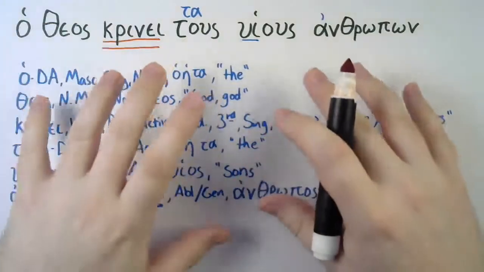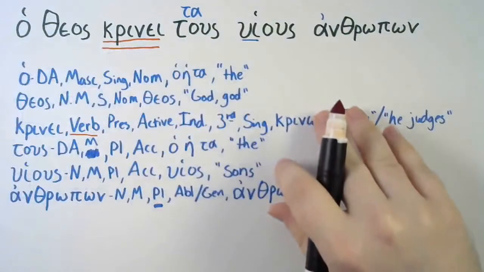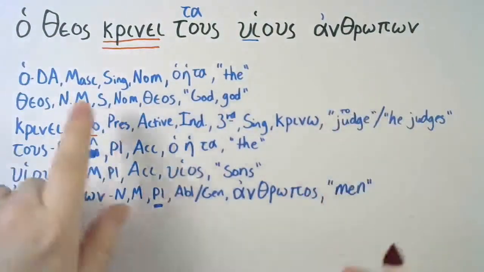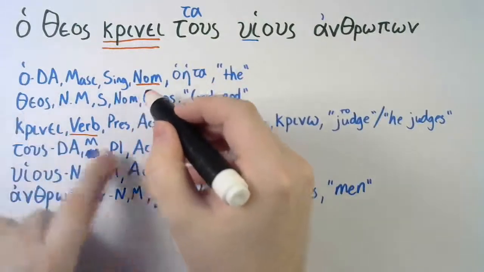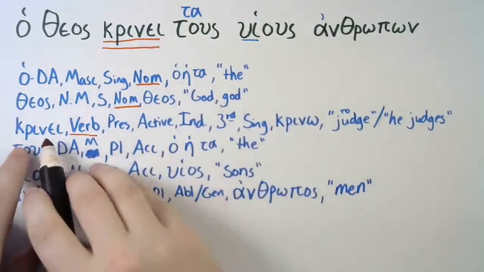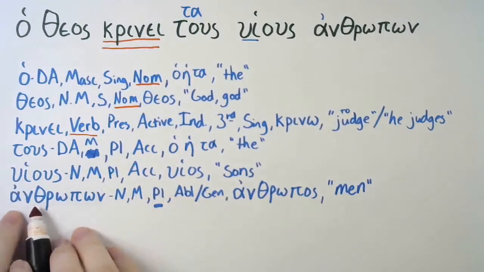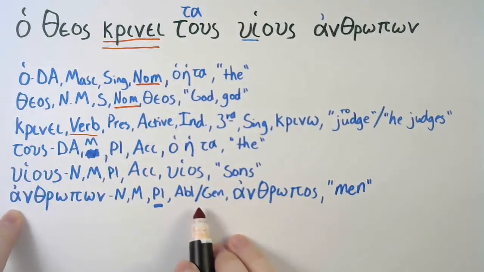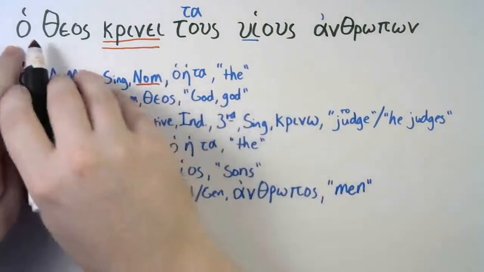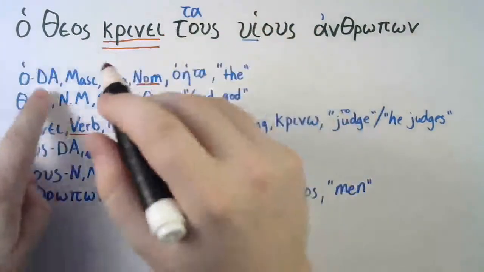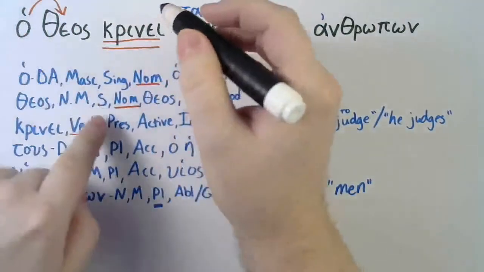And recall, what case does the subject usually come in? Let's write the nominative. Do we have any nominatives in here? Let's see. Here's a nominative. Ho is a nominative. Theos is a nominative. Verbs don't have case. Tous is accusative. Huious is accusative. And anthropon is either ablative or genitive. So we have our nominatives. It can be ho or theos. And ho is modifying theos, so it can't really be the subject.